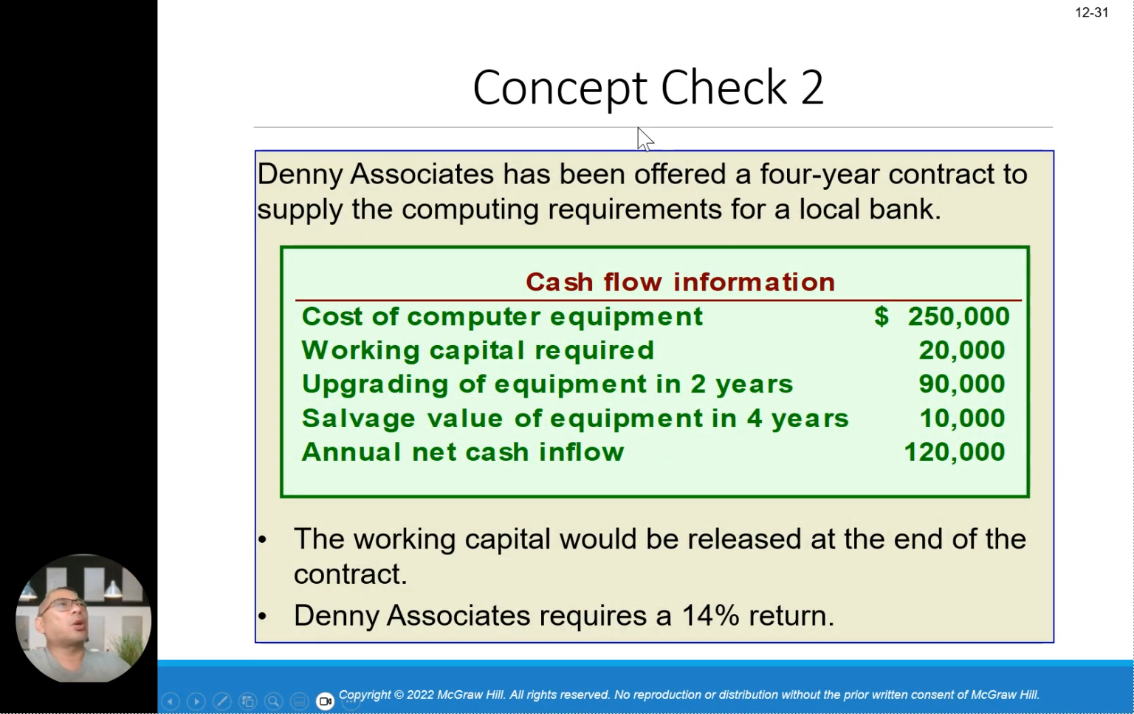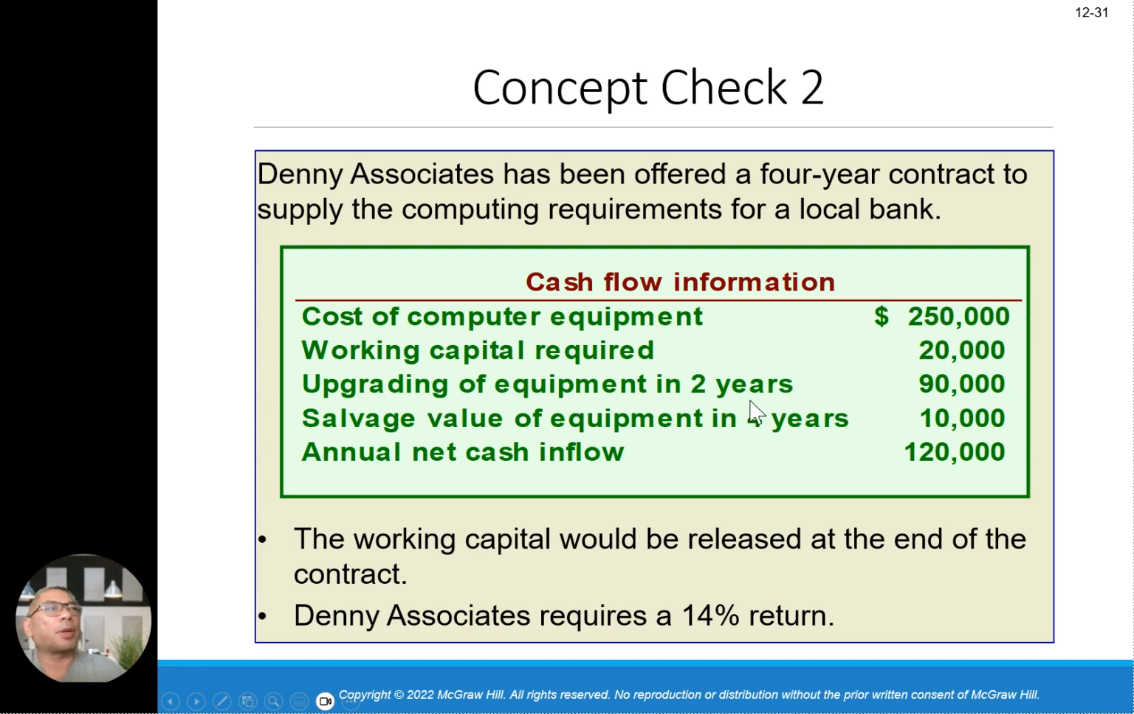We're going to look at case number 2. Then his associate has a 4-year contract to supply computing requirements for a local bank. This is the cash flow information. Okay, so case number 2. Cost of equipment is 250,000. Working capital required is 20,000.